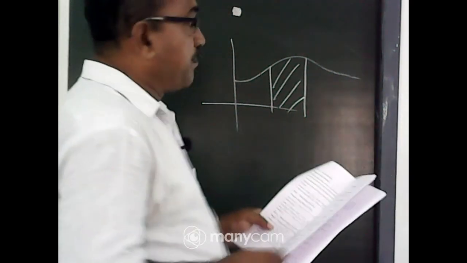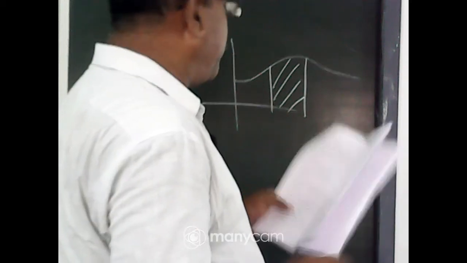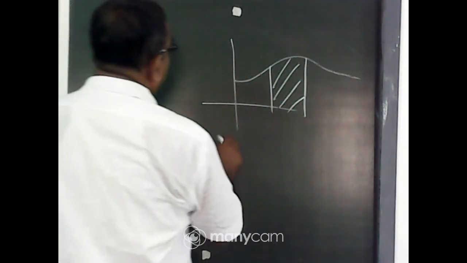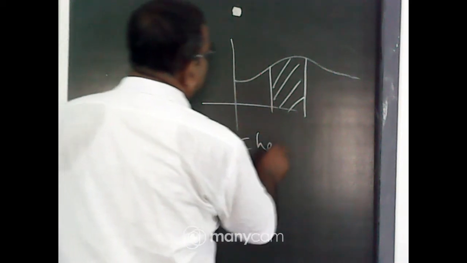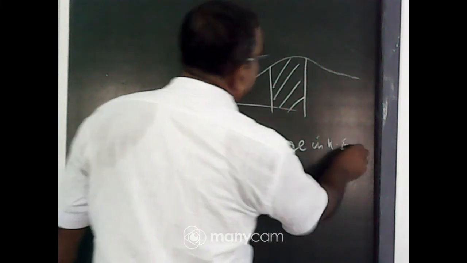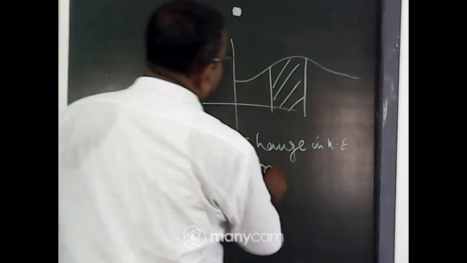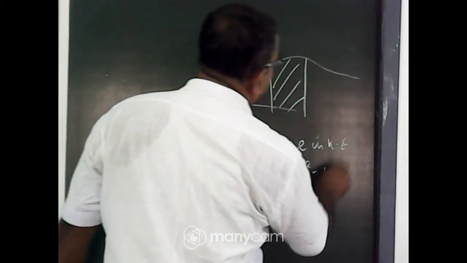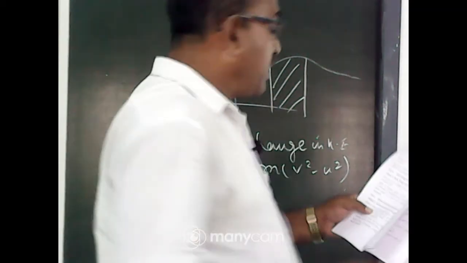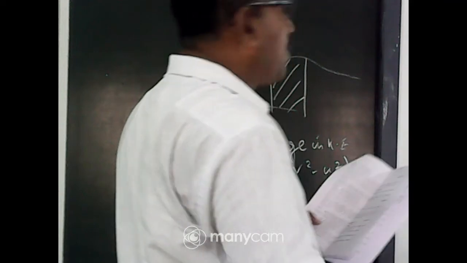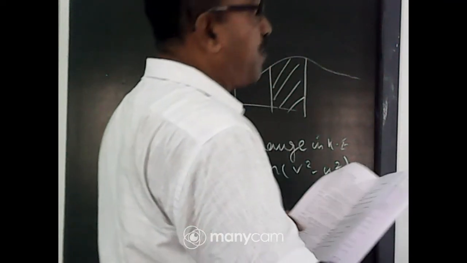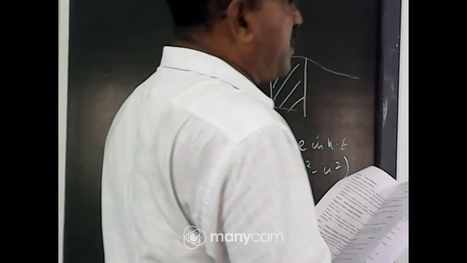Kinetic energy, work energy theorem, you know it. The work done equals the change in kinetic energy, half m into v square minus u square. This is the work energy theorem. Power is work done by time, that means the rate of work done per unit time.